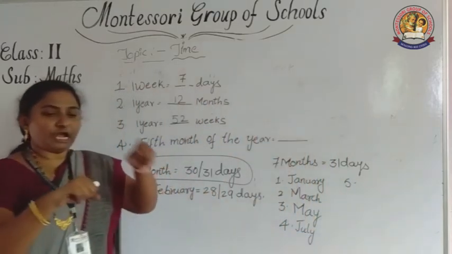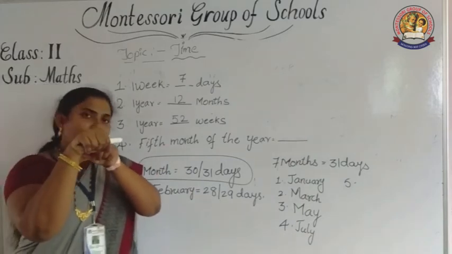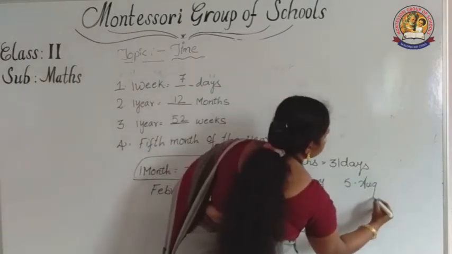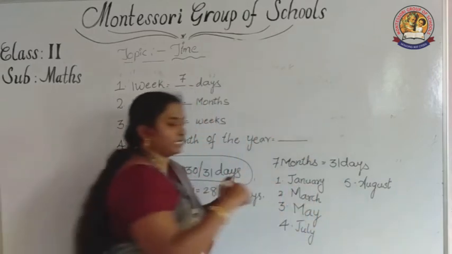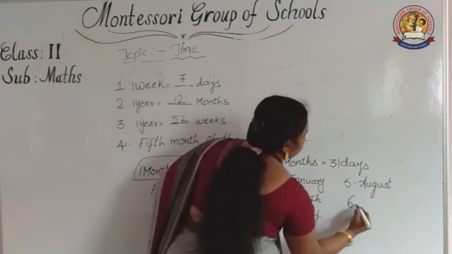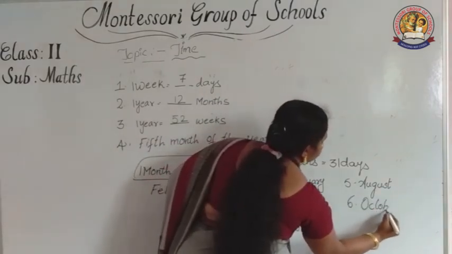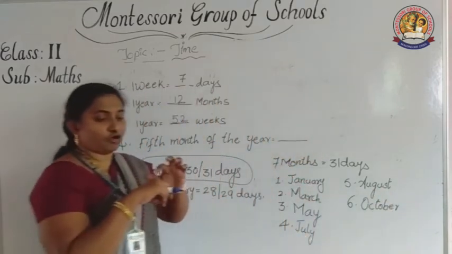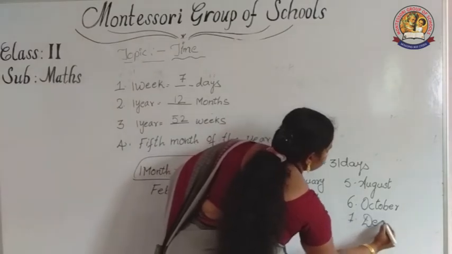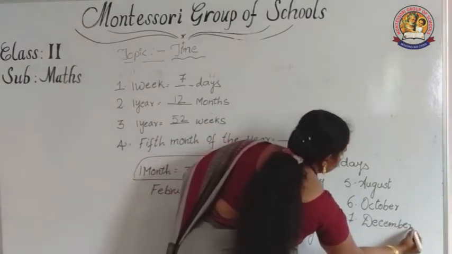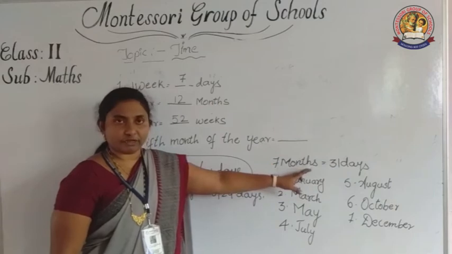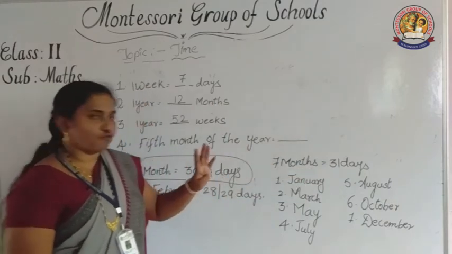Okay, after July, now we go to the other hand. In the other hand, start with up, which means August. August also has the same 31 days. Next September, 30. Next October, sixth one. After October is November, 30 days. Next, seventh month, December. So in a year, how many 31-day months are there? 7 months have 31 days. Okay, the remaining 4 have 30 days.